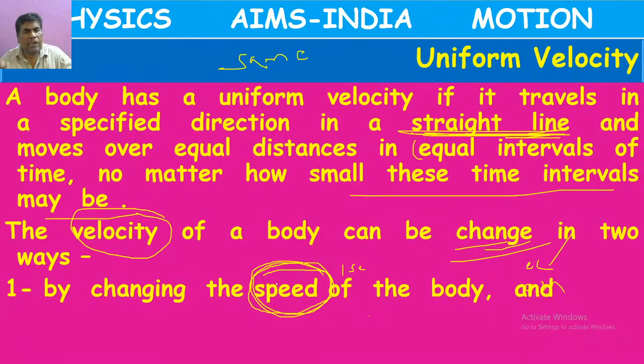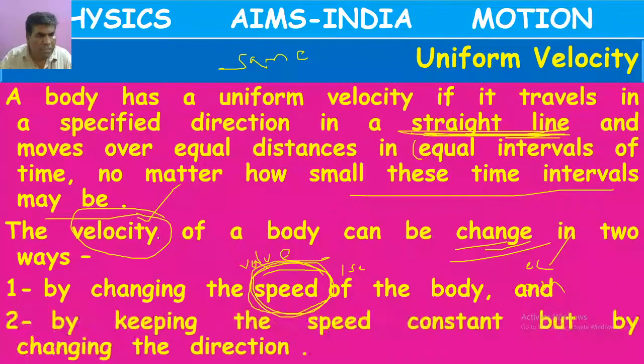When the speed of the bus increases, what can we tell? The velocity also changes. If the speed changes, automatically velocity also changes. If the value of the speed changes, then velocity automatically changes. That is the first type.